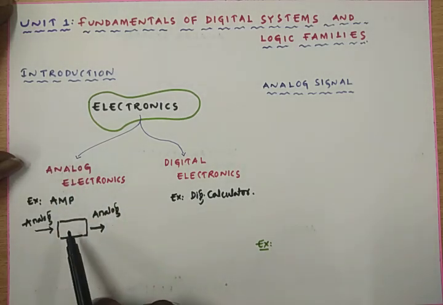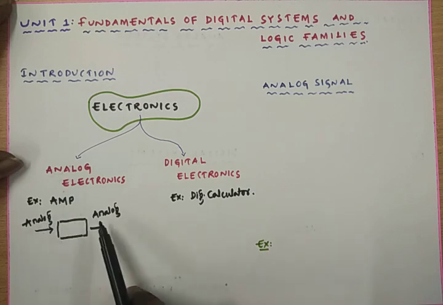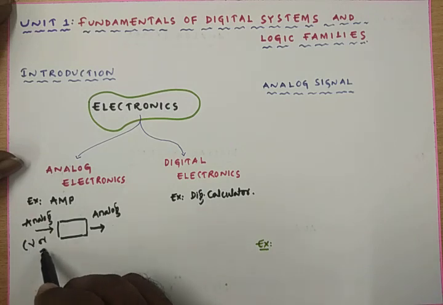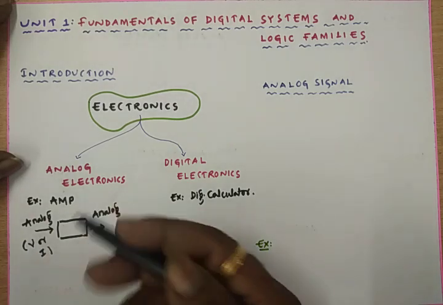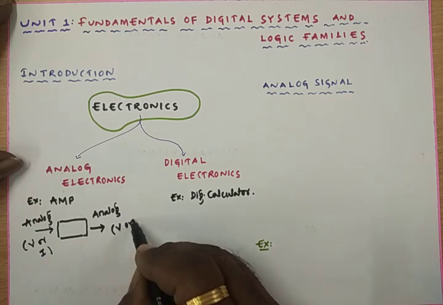We have the electronic circuit, and we study the behavior of this particular electronic circuit by applying the analog signal, and the output is also an analog signal. That analog signal may be voltage or current. Here the input may be voltage or current, and here also the output may be voltage or current.